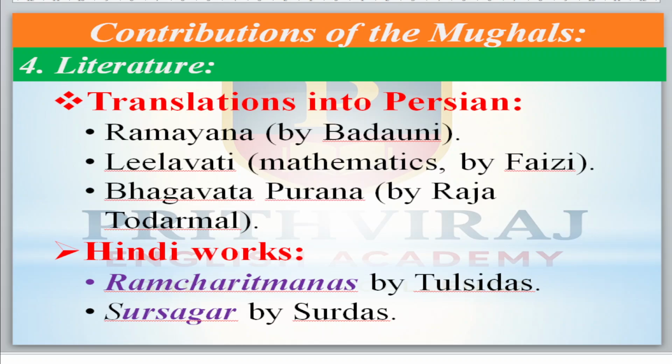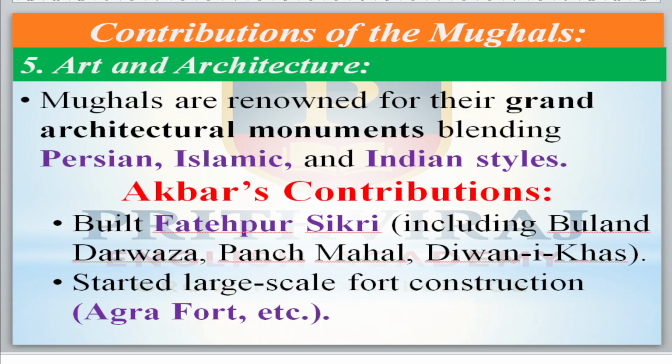Okay, now come to translations into the Persian language, like the Ramayana, which was translated by Badauni. Leelavati is a mathematics work translated by Faizi. Bhagavata Purana was translated by Raja Todar Malla. Hindi works like Ramacharitamanasa by Tulsidas, Sursagar by Surdas. Now come to art and architecture.